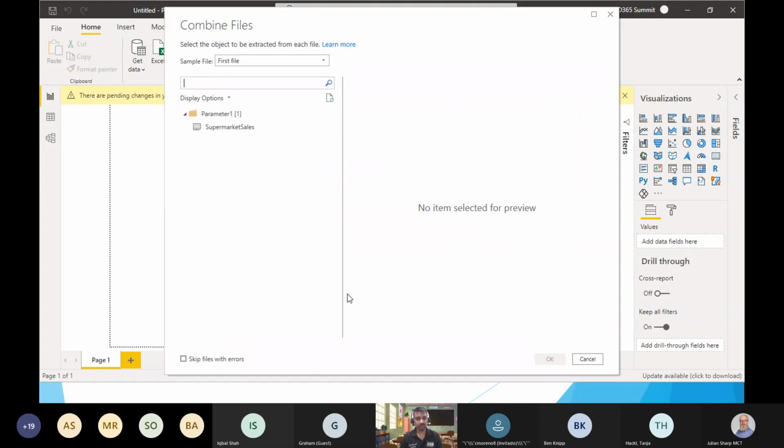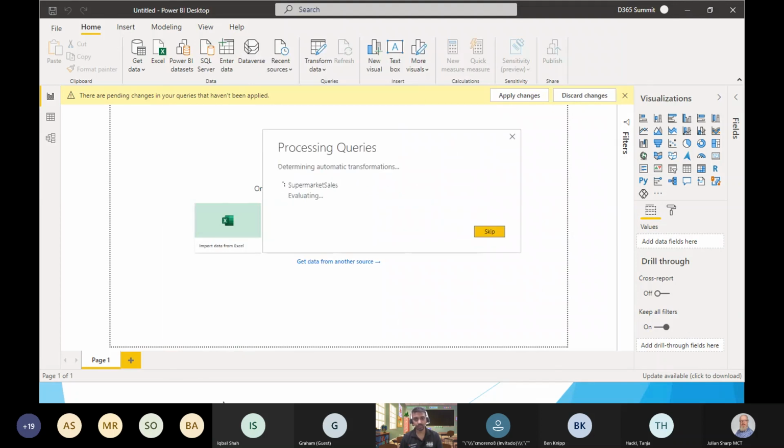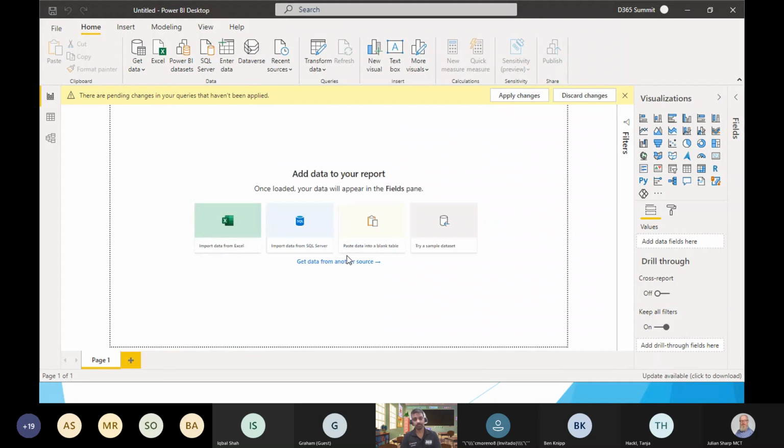While this is loading, I have another file open with me, so we'll go to this file for now. I will switch to a different file and we will see how we can cover those.